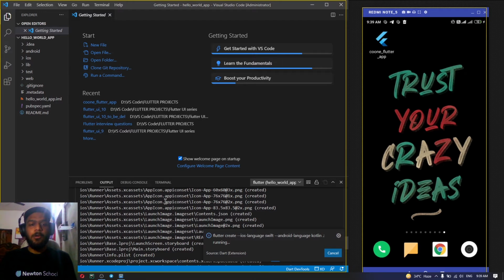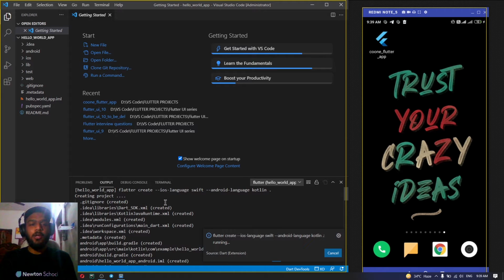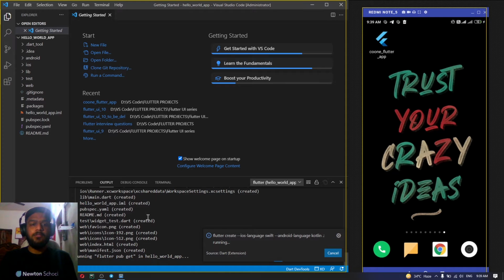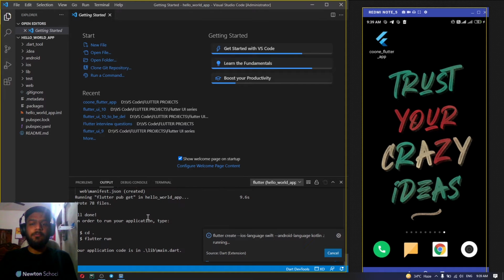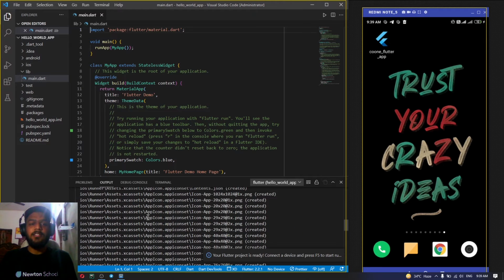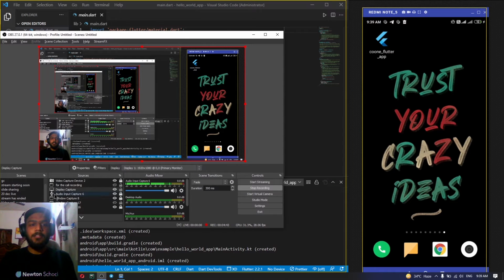In the bottom output you can see that all of these things are created when you are making your first Flutter app, or whenever you are making a new Flutter app. All of these things are created from the Flutter SDK, which we have stored and seen how to set up in the previous video. Here you can see that the project is ready. Now let me switch back the screen.